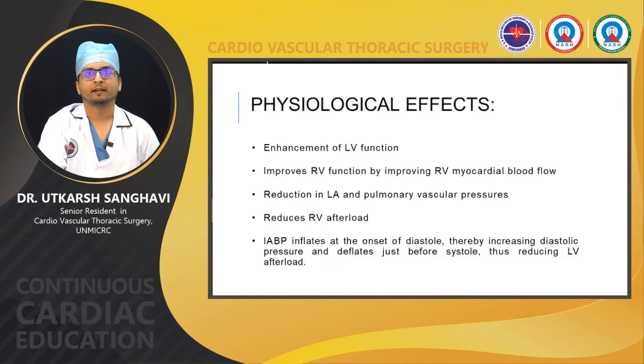Now what are the effects of IABP? It causes improvement in the LV function. It also improves RV function, but by improving the myocardial blood flow only. It also reduces LA and the pulmonary vascular pressures, and reduces RV afterload. Since the IABP inflates at the onset of the diastole, it increases the diastolic pressure, and deflates just before the systole, thus reducing the LV afterload. This inflation and deflation we will be discussing in the subsequent slides.